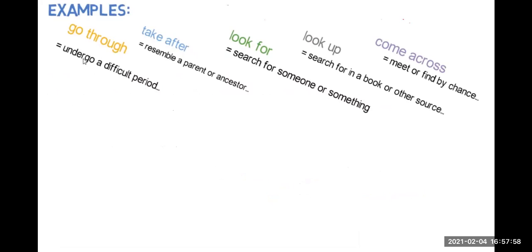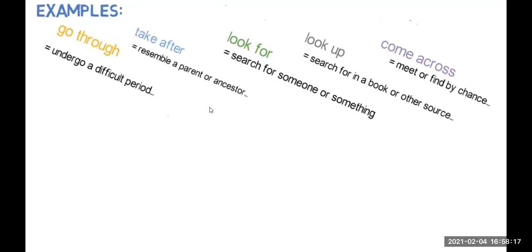Go through, undergo a difficult period. So when you have to pass or you have to face a difficult situation. Take after, resemble a parent or ancestor. For example, when you look like your mother or your father, you take after your father or your mother.